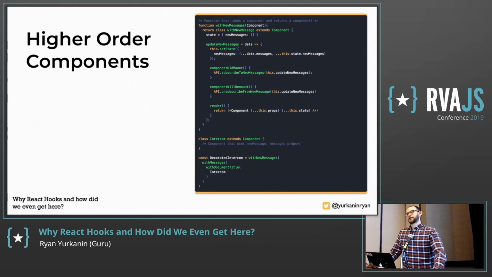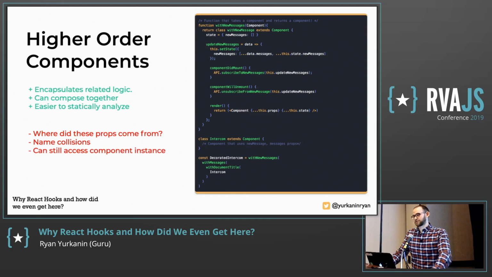Then we moved on to higher order components. So higher order components are basically a function that takes in a component and spits out a brand new one, and normally you spread props and state over it. And since it spits out a brand new component, you just use state, componentDidMount, componentWillUpdate, all that stuff. And you can wrap a component in as many of these higher order components as you want. So at the bottom you can see decorated Intercom, which is made up of withNewMessages, withDocumentTitle. And the idea is that they all add behavior and then they spread props and state over and you just kind of get those as props. So even if you had Intercom, you have that base pure component and you could pass in whatever props you want, which is a nice thing to have.